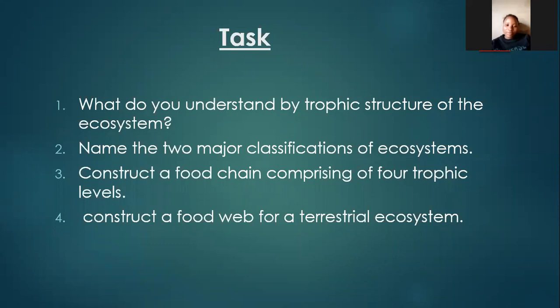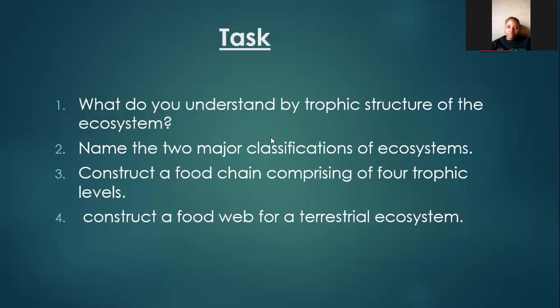From a producer, there is a consumer. From the consumer, what follows? So make sure you make 4 trophic levels. Producers are a trophic level, consumers are a trophic level, then it goes to decomposers, another trophic level. Make sure there are 4 trophic levels in that food chain.